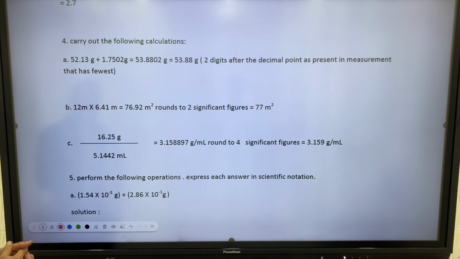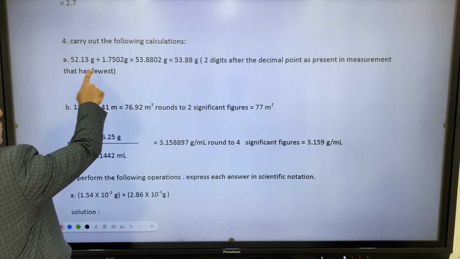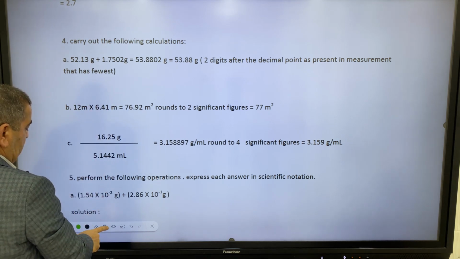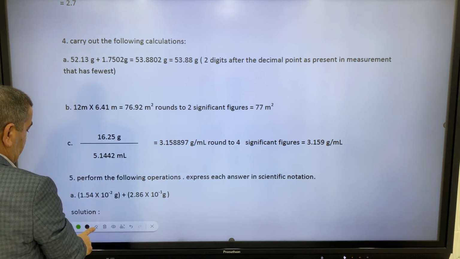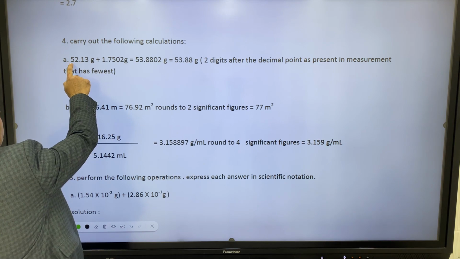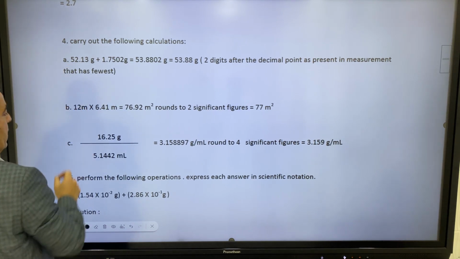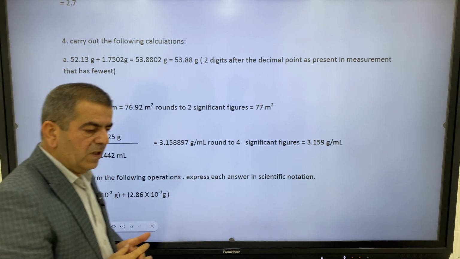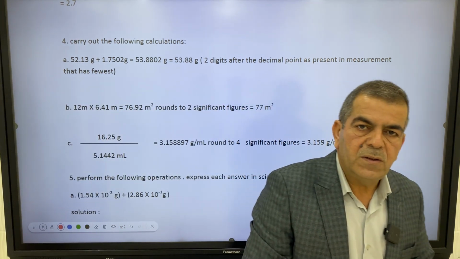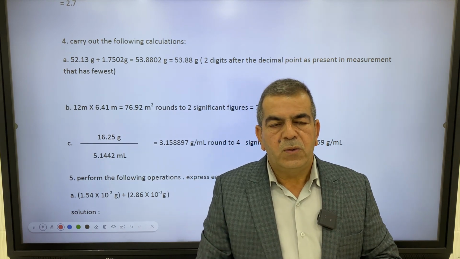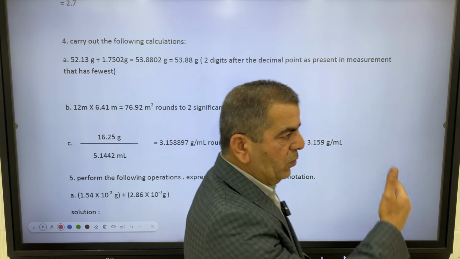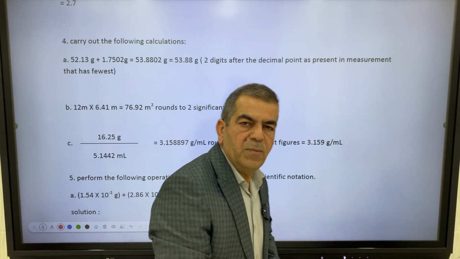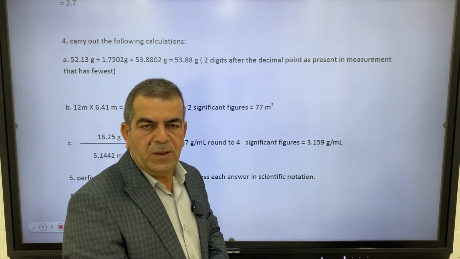52.13 grams plus 1.7502 grams. Okay, this is addition, and addition has its own rules. Let's see. When adding or subtracting, the result must be rounded